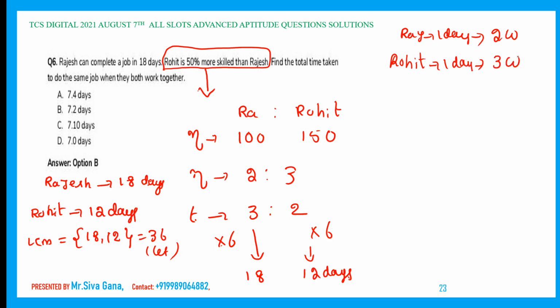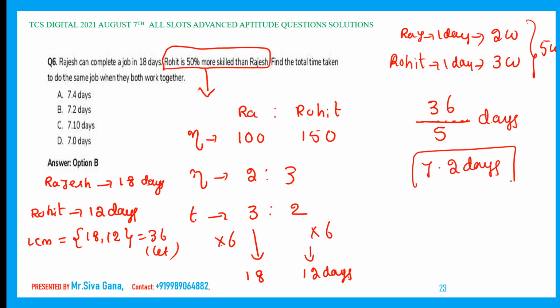Now he is asking what? Together, 1 day work is how much? 5 work. How many days? Total 36 is the work. Together they can finish 5 work in a day. So time taken will be 36 by 5 days, which is 7.2 days. The work will be finished by the 2 persons based on the given data.